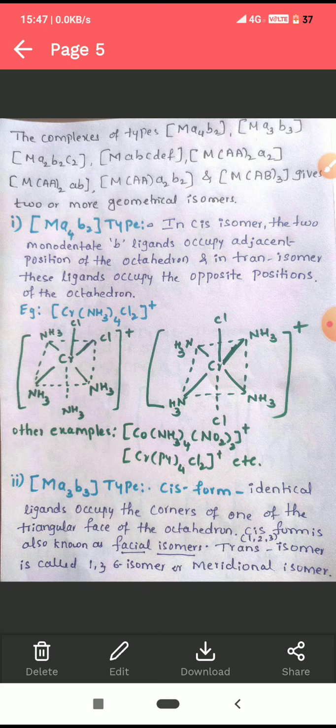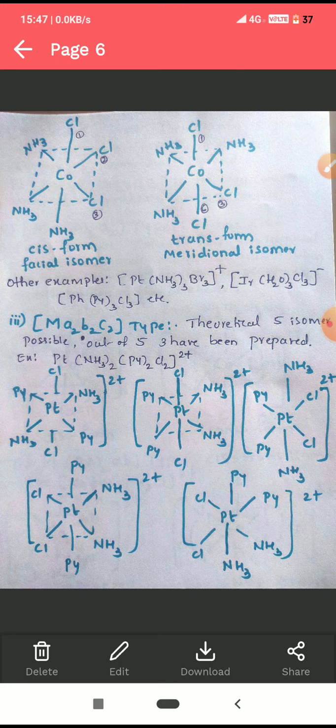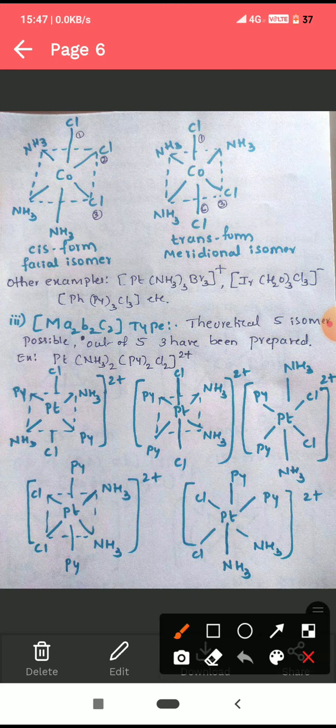In the cis form, they occupy 1, 2, 3 position. They are adjacent to each other. It is called a cis form or a facial isomer. In the trans form, they occupy 1, 3, 6 position. It is called 1,3,6 isomer or meridional isomer. You can see here they occupy the triangular face of the octahedron and they are adjacent to each other.